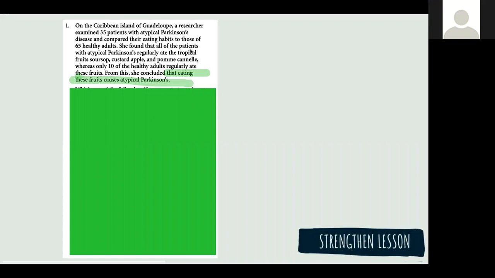She found that all of the patients with atypical Parkinson's regularly ate the tropical fruits. And only 10 of the healthy. Okay, so our study, in detail, is saying we examined 35 people that had the disease and compared them to the 65 healthy adults. And we found out that those that had Parkinson's ate these fruits more often, whereas only 10 of the 65 ate them. So clearly we're trying to say that this fruit causes Parkinson's.